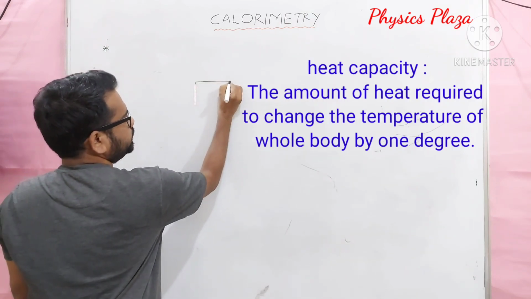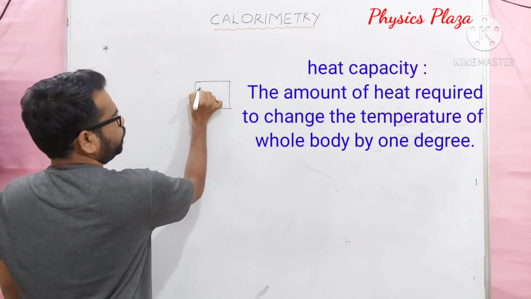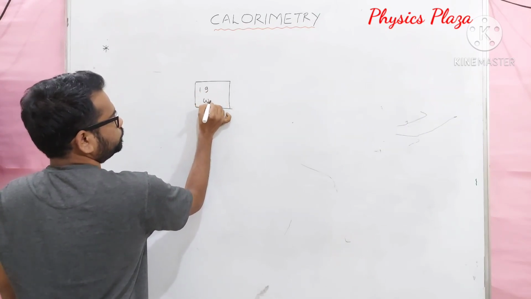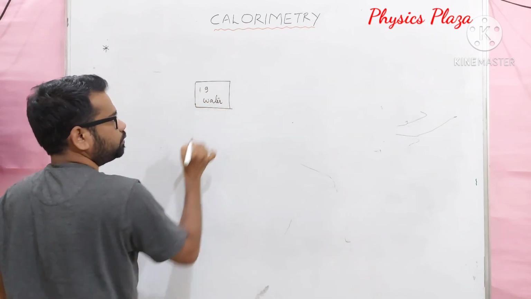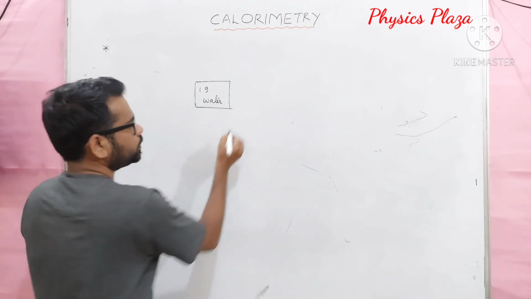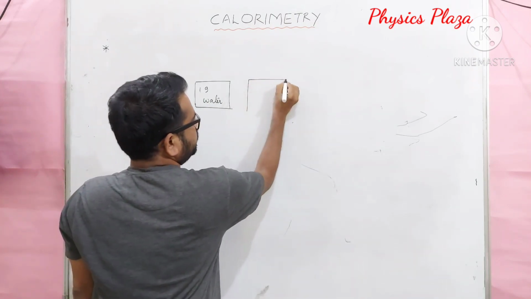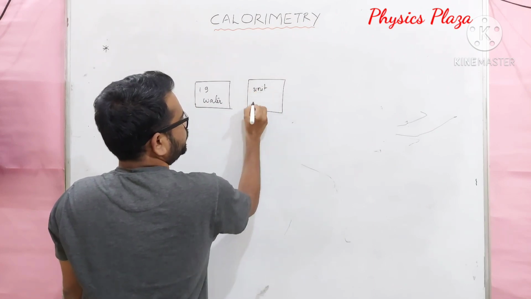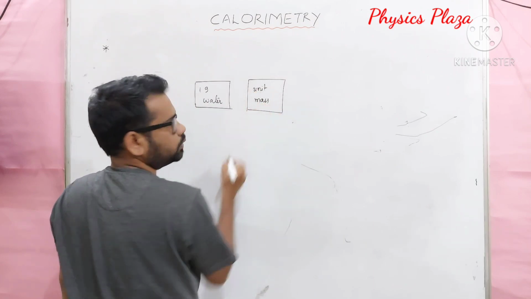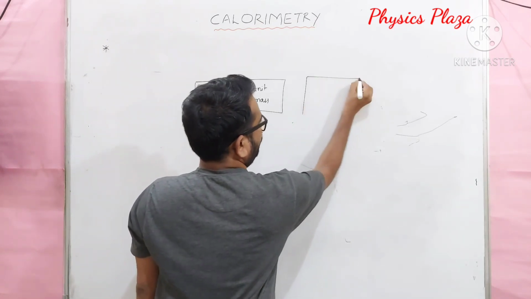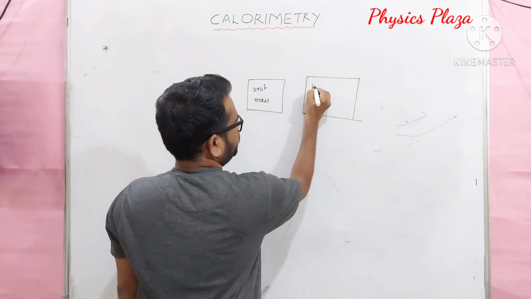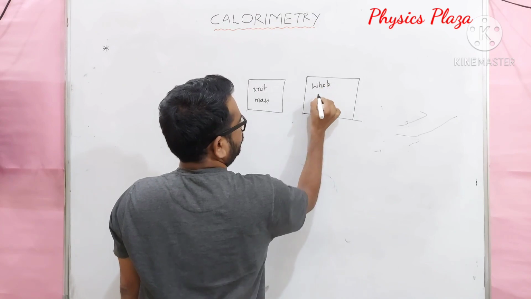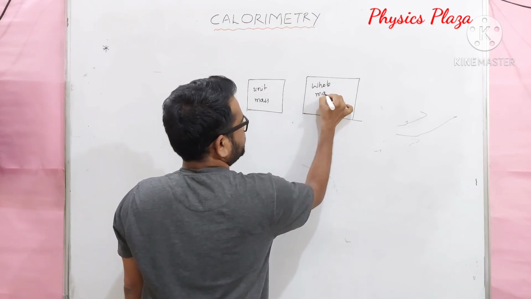Children, let us consider here, it is 1 gram of water, and here let us take a unit mass. Here it is a unit mass, whereas here let us consider the whole body, water it may be, it's a whole mass we will consider.